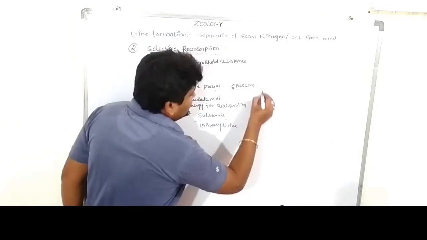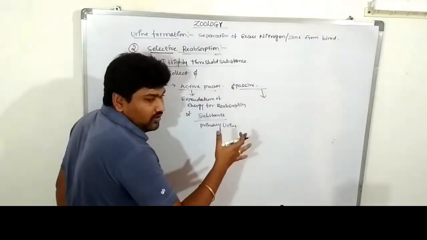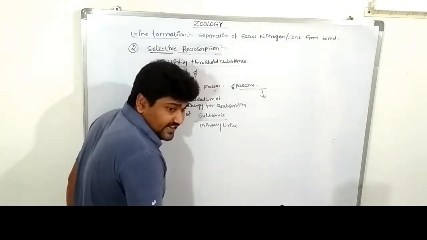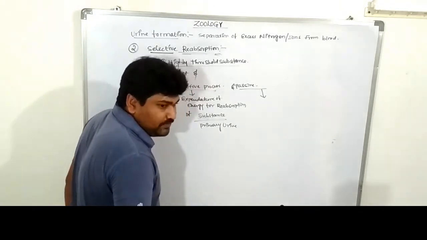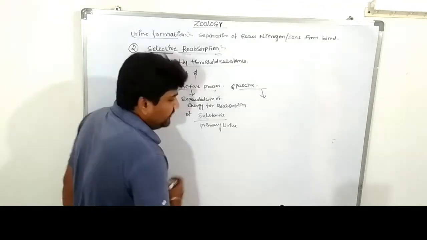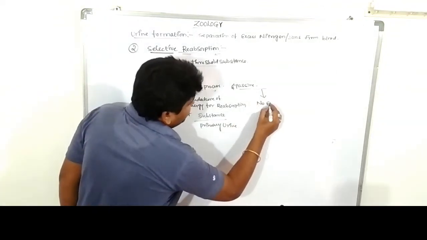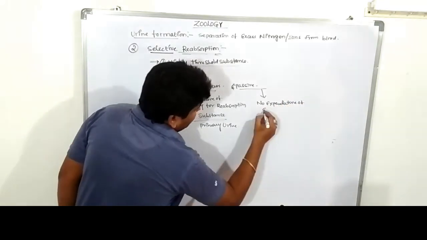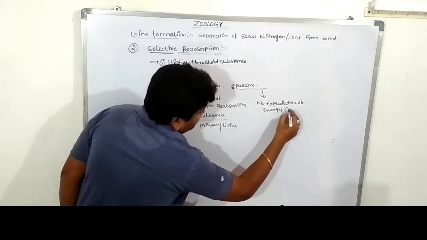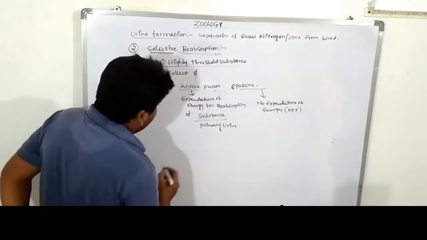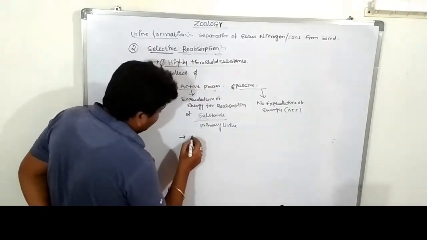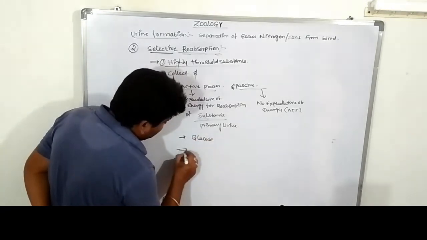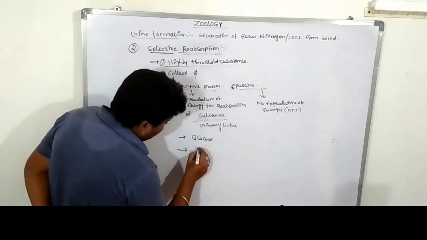So in the passive process there is no expenditure of energy, there is no use of any ATP, adenosine triphosphate, for the reabsorption of the substance from the primary urine. So with expenditure of energy, they reabsorb the glucose and some amount of the water molecules.